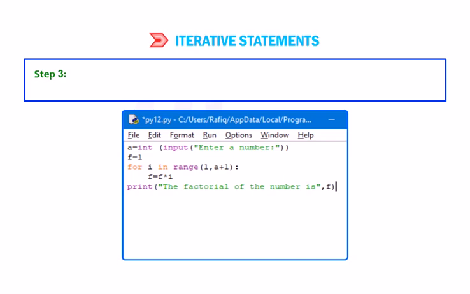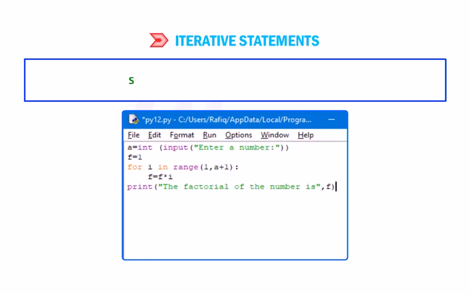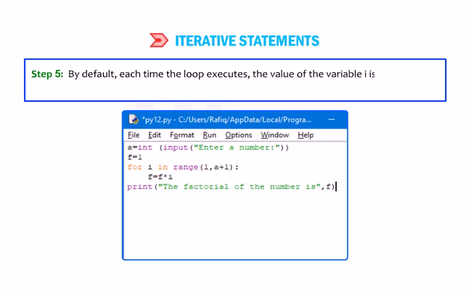Step 3. Specify the range in the for loop, that is 1 to a plus 1, where a will accept the value which a user enters. Step 4. The factorial will be calculated as f equals f into i. Step 5. By default, each time the loop executes, the value of the variable i is incremented by 1.